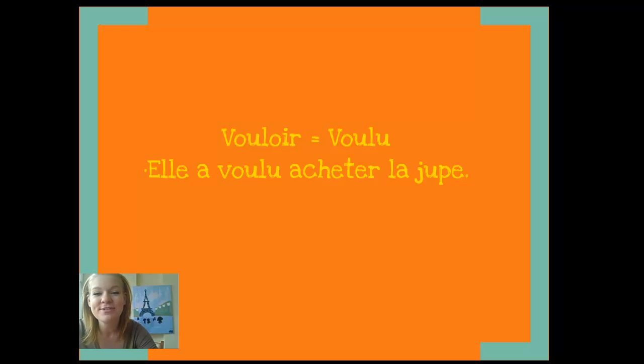Vouloir. Voulu is going to be our participe passé. Elle a voulu acheter la jupe. She wanted to buy the skirt. Okay? So, a is our helping verb agreeing with elle. Voulu is our participe passé, not changing. Our participe passé is invariable, doesn't change.